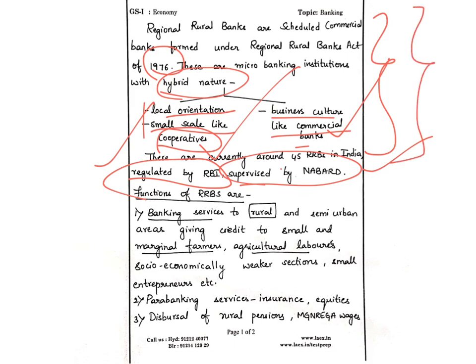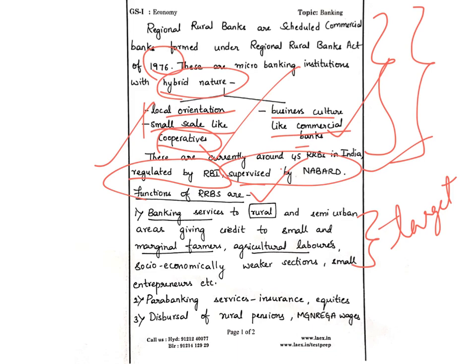Then he goes on writing the functions of RRBs. That is, he is trying to address the first part of the question. What has he written here? He writes banking services to rural and semi-urban areas, giving credit to small and marginal farmers, agricultural laborers, socio-economically weaker sections, small entrepreneurs, etc. So he is trying to address the target population to whom the regional rural banks are going to give credit. He is writing what the target population is that these rural banks will support.